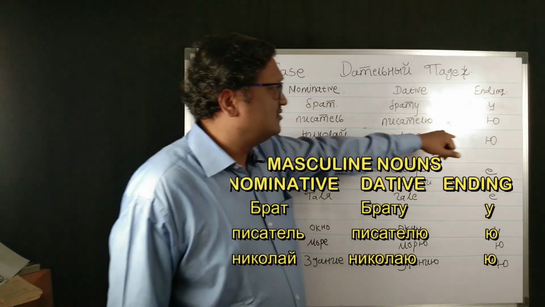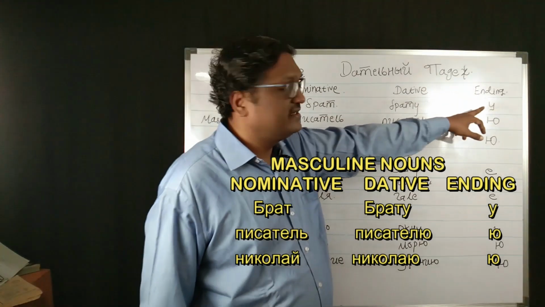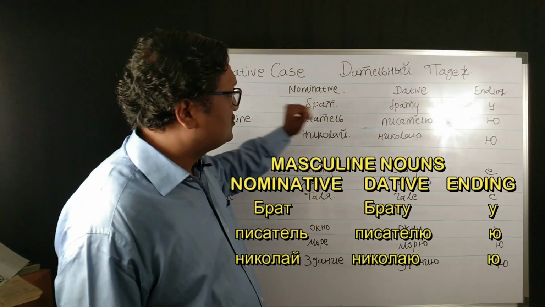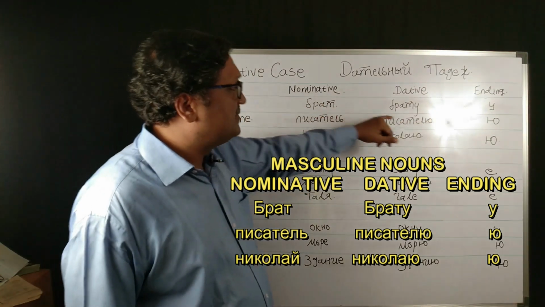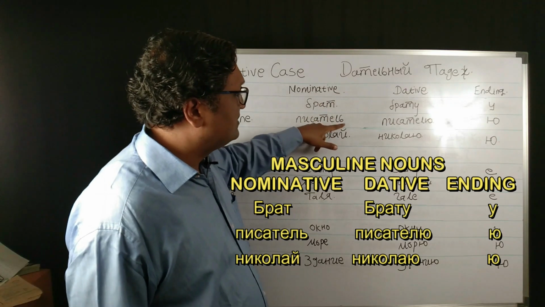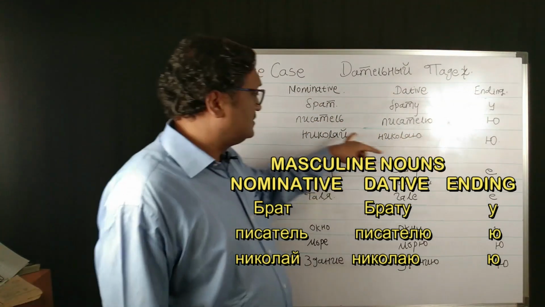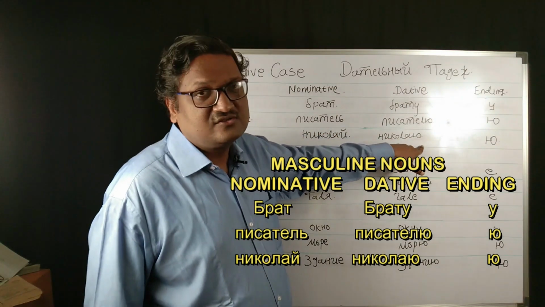Pisatel, pisatelyu, ending with u. The masculine nouns are taking the endings u and yu, like brat, bratu, vrach, vrachu, student, studentu, pisatel, pisatelyu, prepodavatel, prepodavatelyu. Masculine nouns which are ending with the soft sign are taking the ending yu. Nikolai, Nikolayu. The masculine nouns which are ending with the y kratkoye are taking the ending yu, Nikolayu.